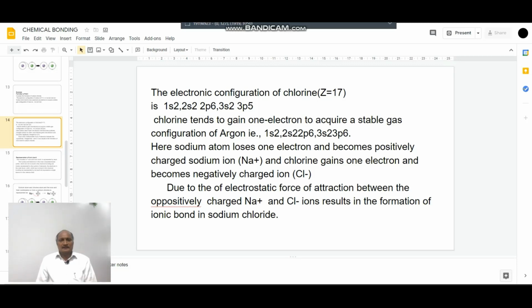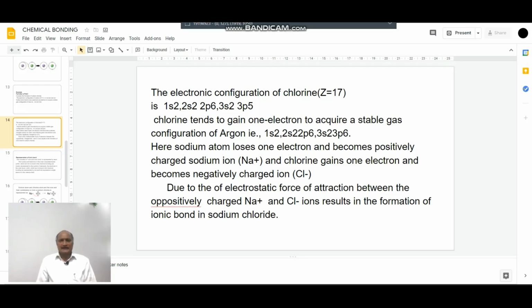As the atomic number of chlorine is equal to 17 and its configuration is 1s2, 2s2, 2p6, 3s2, 3p5, chlorine tends to gain one electron to acquire the stable configuration of argon, that is 1s2, 2s2, 2p6, 3s2, 3p6.